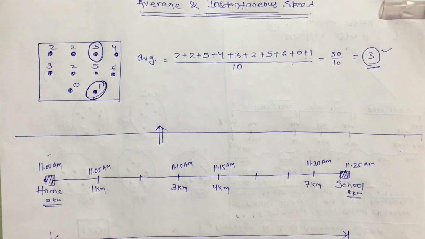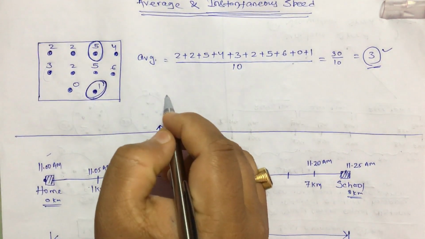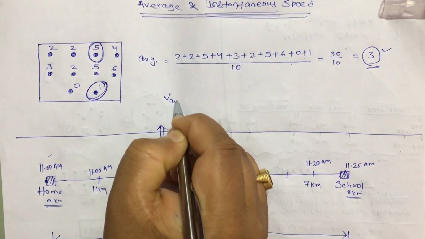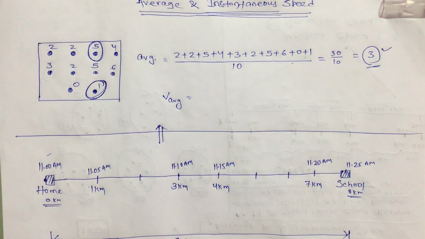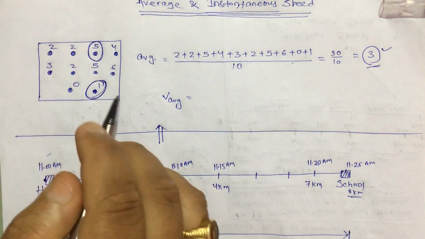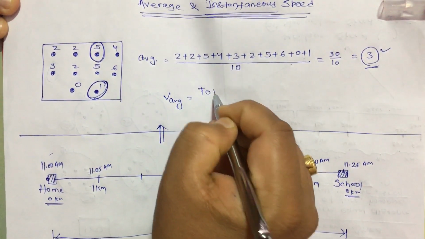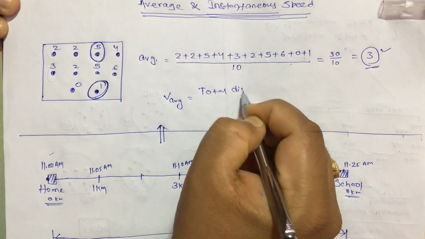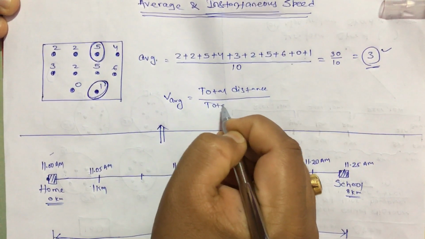Now what is average and instantaneous here? Average speed is how much distance you travel divided by the time you have taken. You can write it as V average. Speed is written with the symbol V, as you all know. So that is V average. What is the formula for average speed? It is equal to the total distance traveled divided by the total time taken.